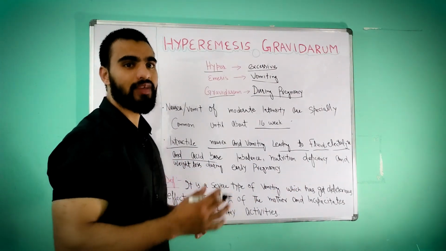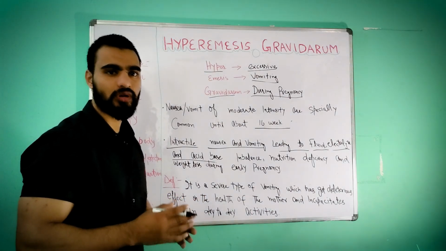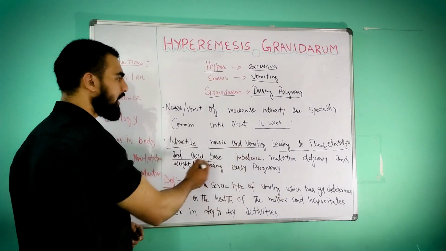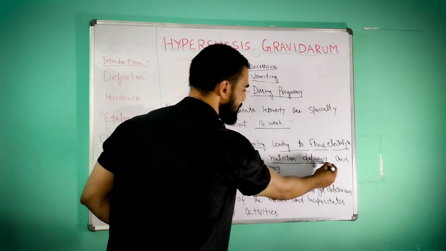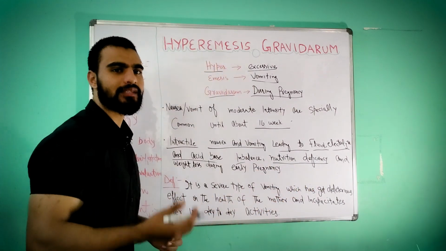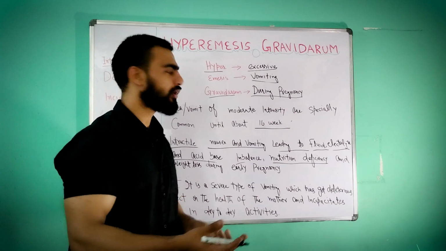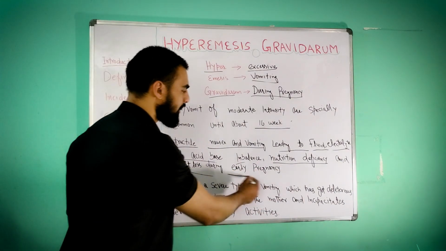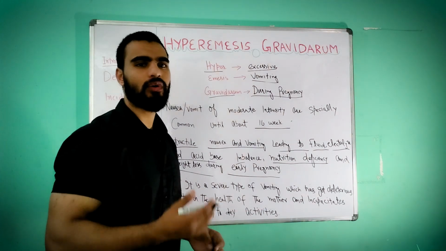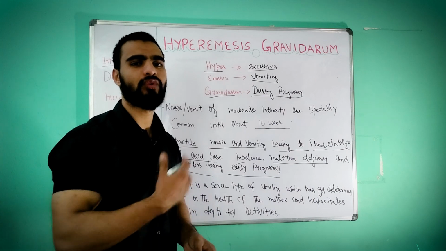So if it is severe vomiting, that means intractable, hard to control, it will lead to fluid, electrolyte and acid base imbalance, and nutritional deficiency, because even when the woman eats, because of vomiting it will come out. There will also be weight loss in early pregnancy, because when she eats anything, she vomits it.